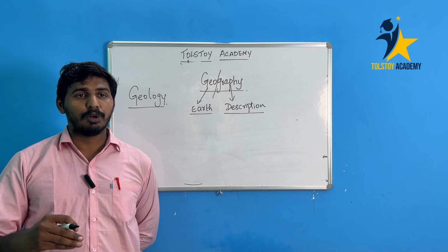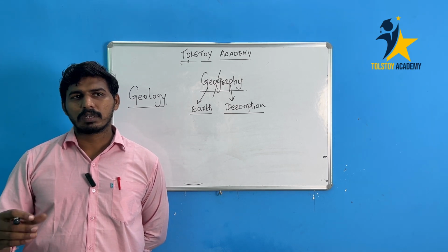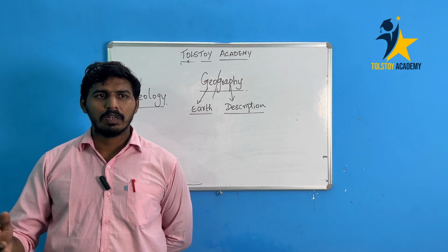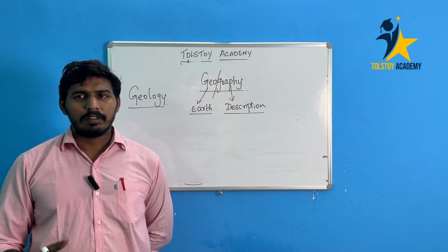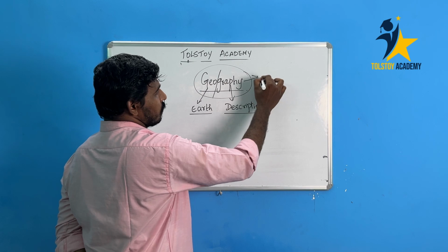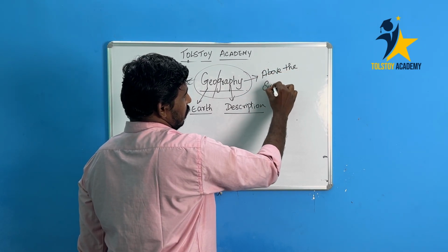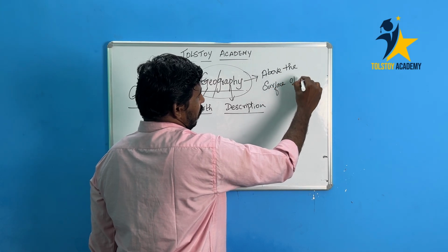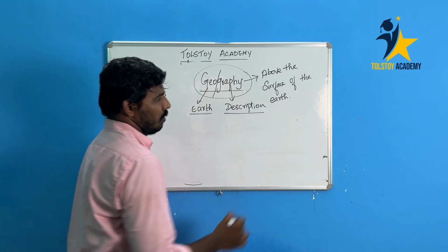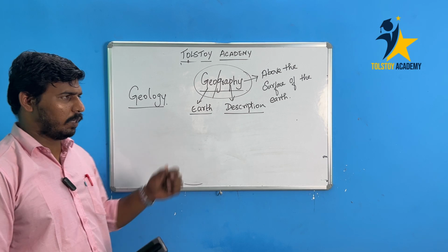Why did the mountain system form there? Why did the river system originate there? Why does the river's course flow in that pattern? And why is there a coastal landform there? Whatever the discussion is, it is above the surface of the earth. So that is the subject of geography.